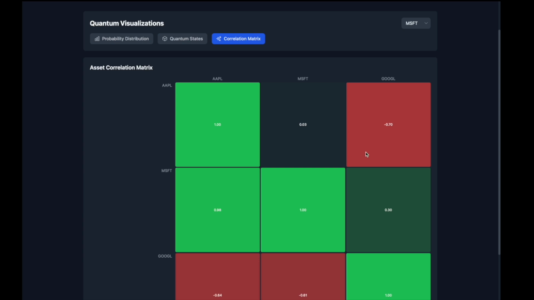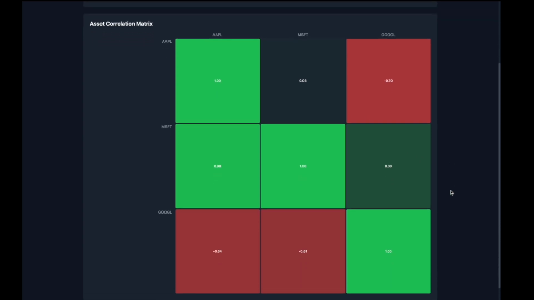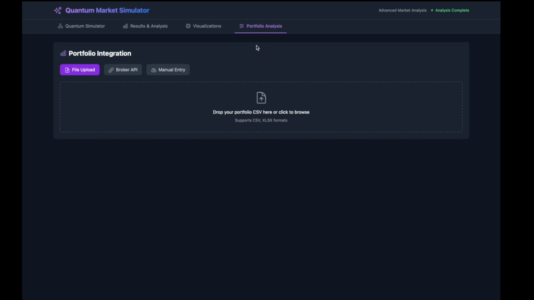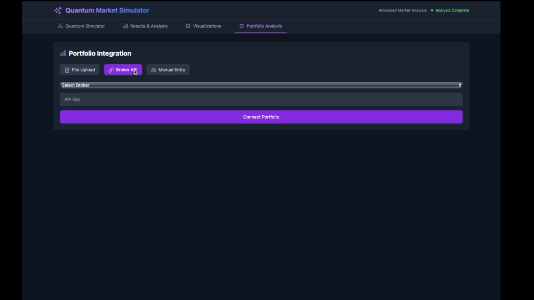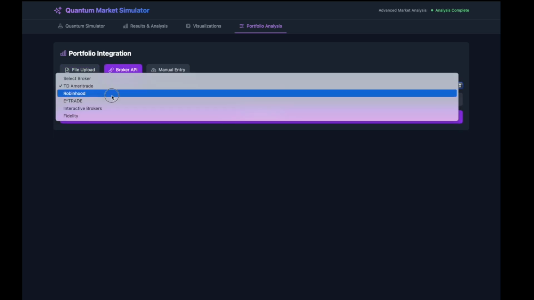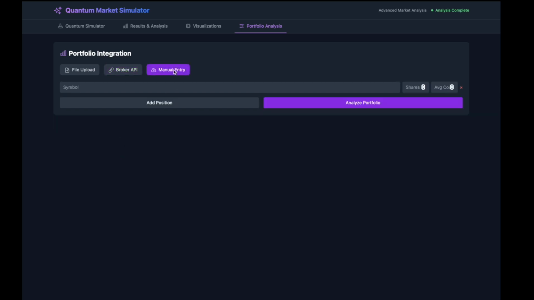And then there's a correlation matrix based on all of the stocks. It shows you the positive or negative correlation between each of the stocks. So if one goes up, the other will go up, or if one goes up, the other will go down. And then here is the portfolio integration. You can upload your portfolio as a CSV. You can connect your Ameritrade, Robinhood, your API keys, and it'll automatically import the portfolio, or you can just manually enter it the good old-fashioned way.